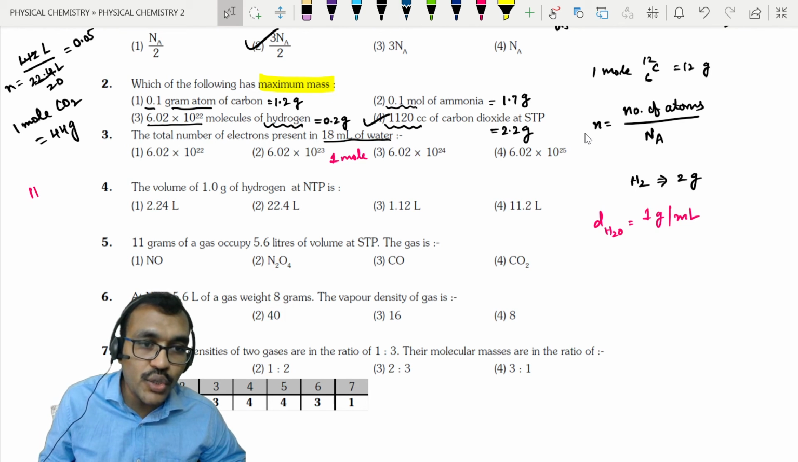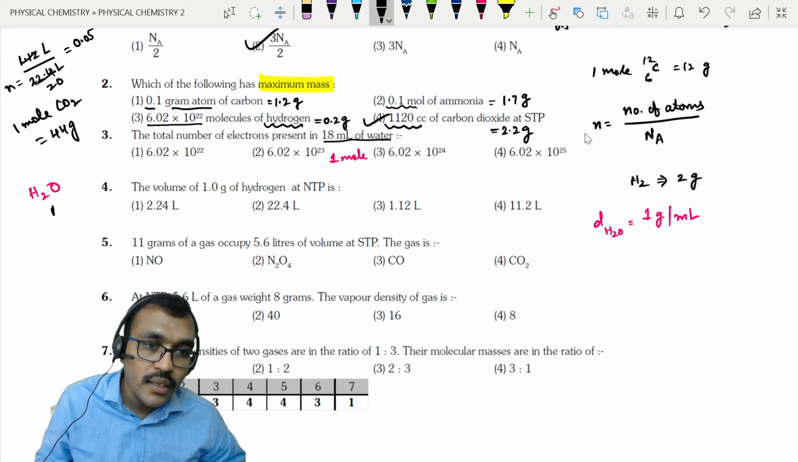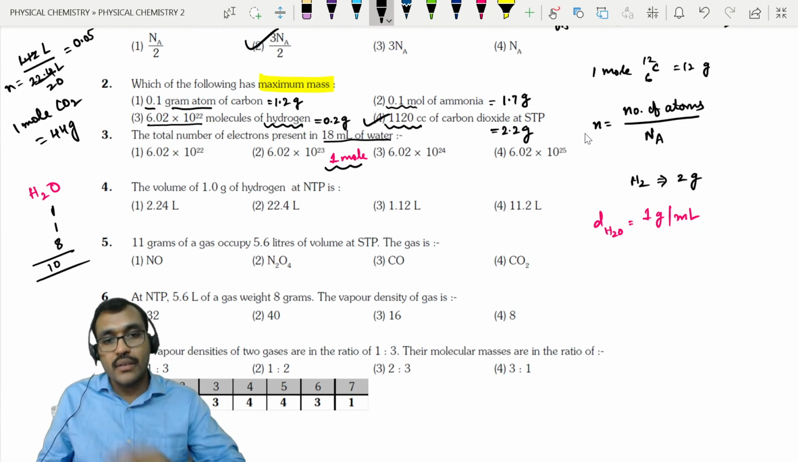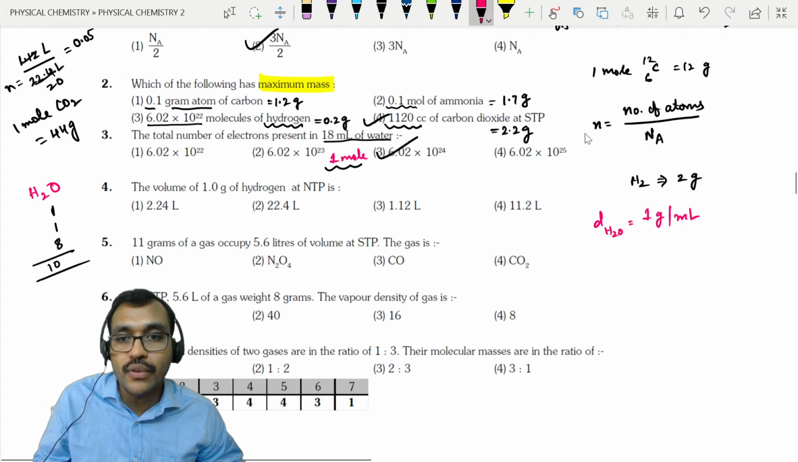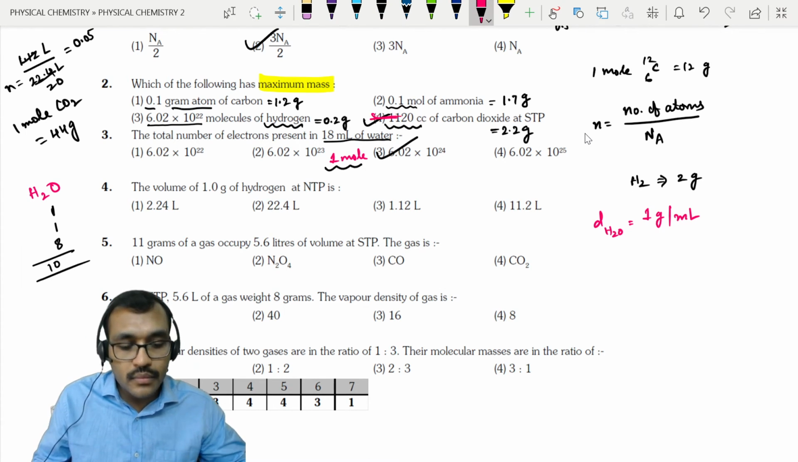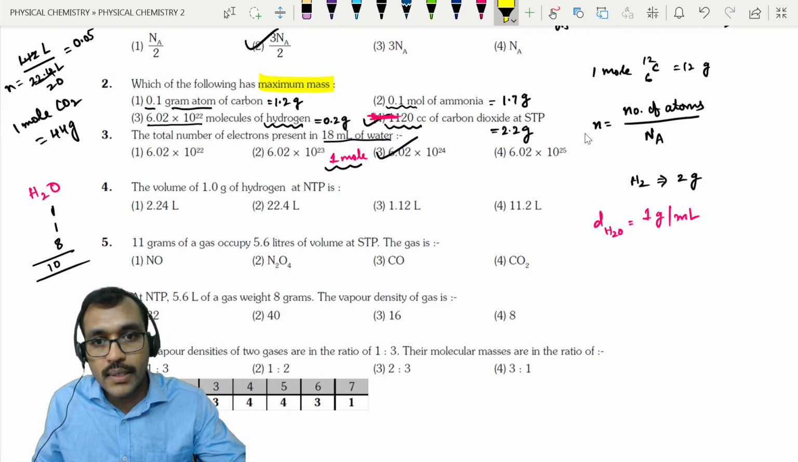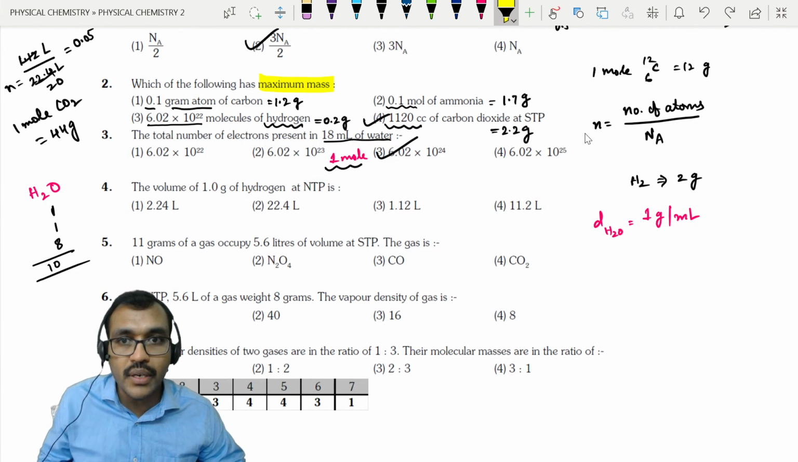Now if you take H2O, how many electrons are present? Hydrogen has 1 electron, another hydrogen another 1 electron, oxygen 8 electrons, so totally 10 electrons. Now they have taken 1 mole, which means 10 moles of electrons. So 10 moles of electrons means we write 6.022 into 10 power 24. So let me continue.